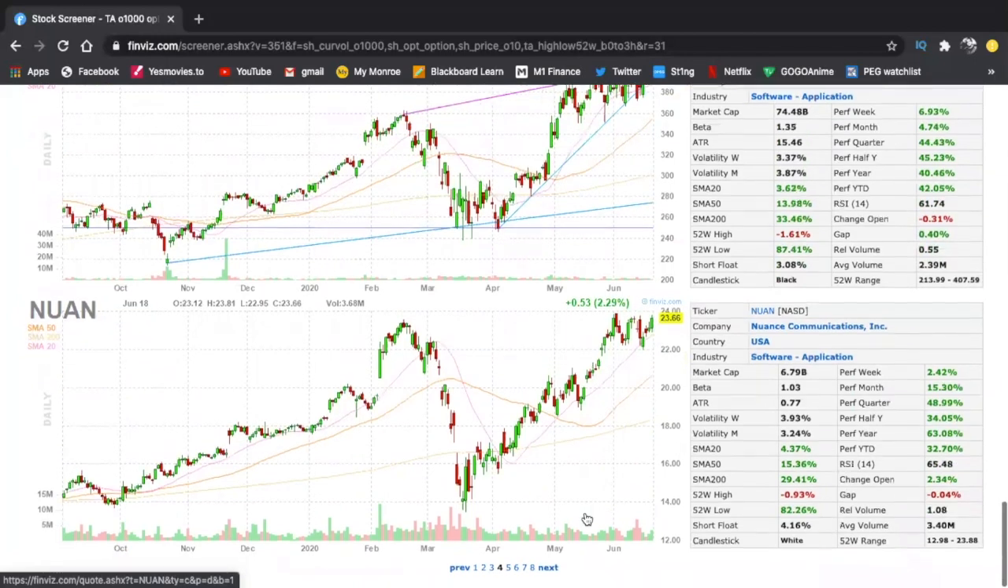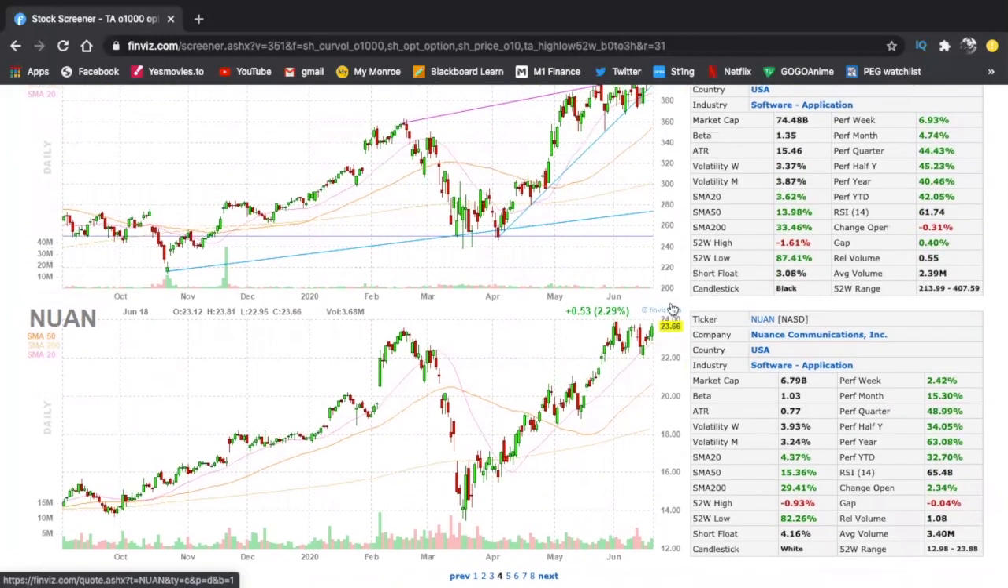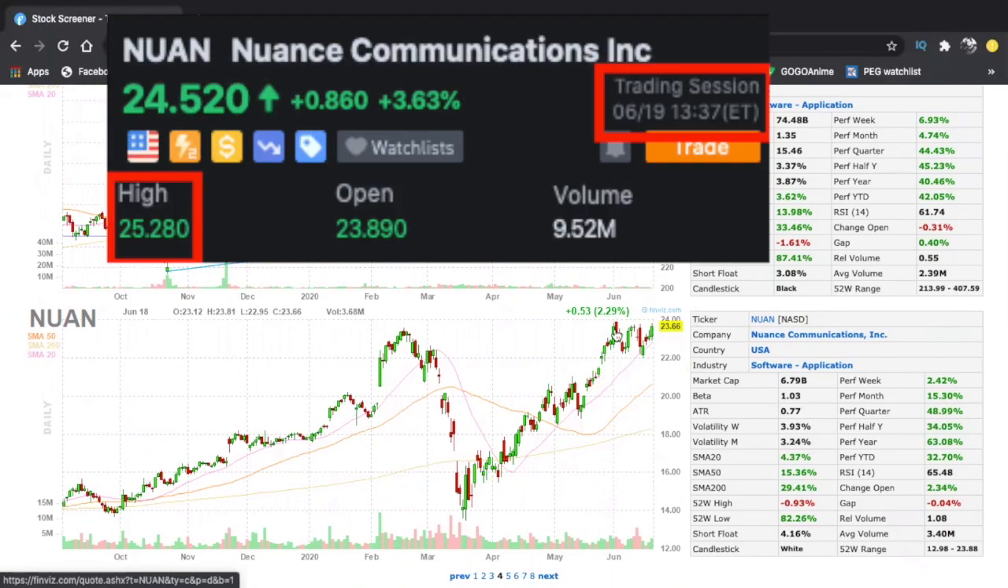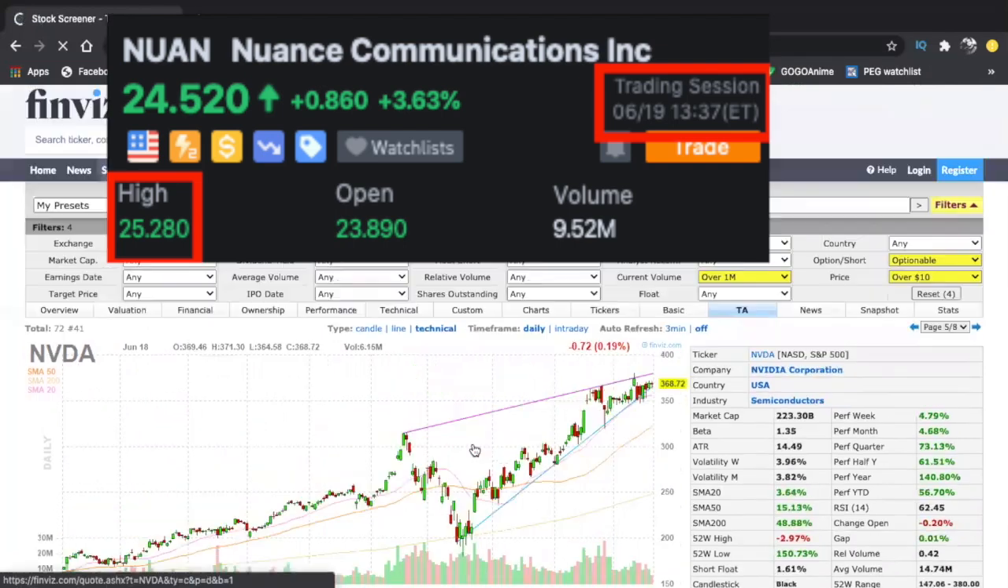So essentially what I'm doing is I'm scanning through. So there you go, another W shape. So in NUAN, another one that you can potentially add. Break over this 24 level, I would say this gets really nice and pushes through. So definitely another one. That's number 3.